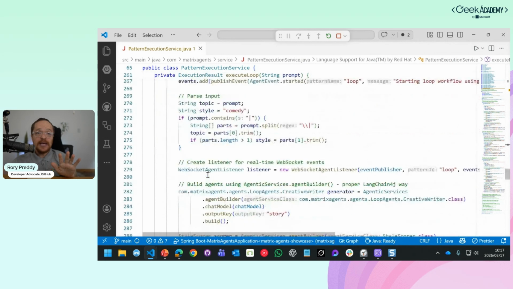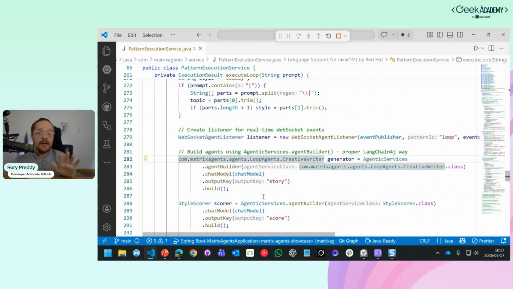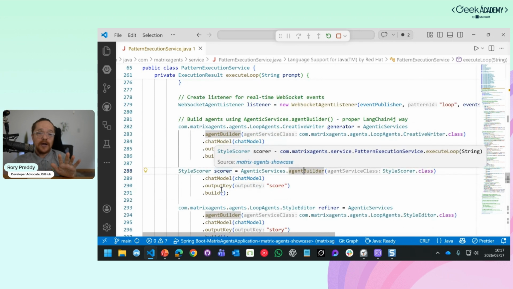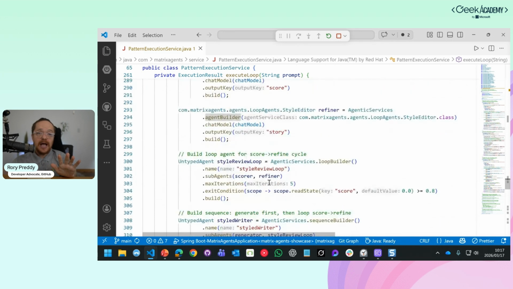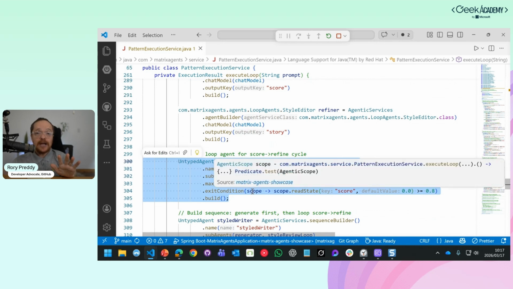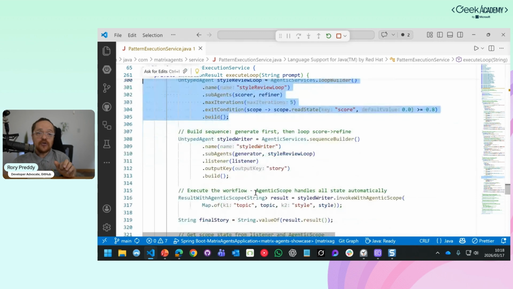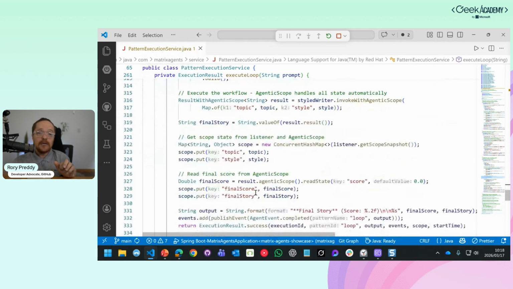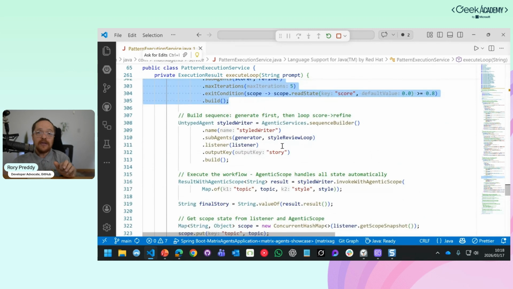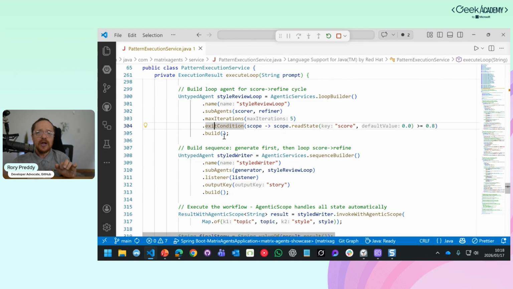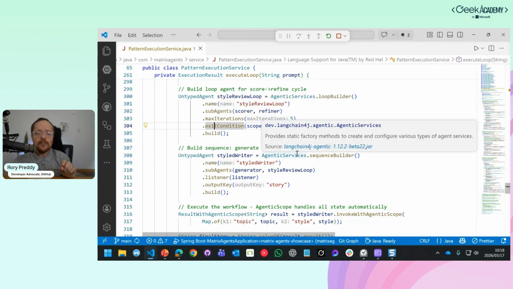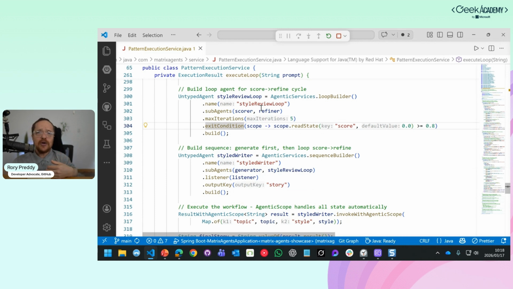And I'm going to say, okay, here are my agents: here's my creative writer, here's my style scorer, and there's my editor. Now, run this in a loop and output the score until the final score is greater than or equal to 8. And it's going to run it. So you can see there's an exit condition there, and go read the score, because one of the agents is just going to create a score. And eventually, after the scorer and refiner finish, it's going to have a score.